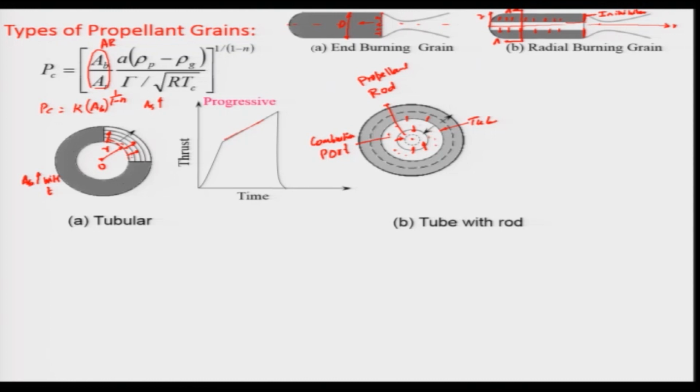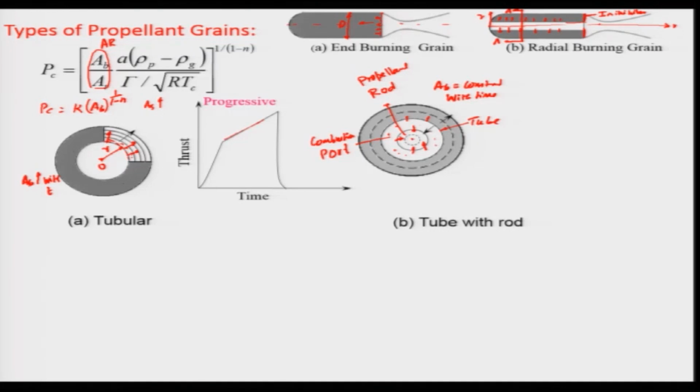So, in such a way this propellant grain is designed that the amount of mass generated due to the regression of the tube and the rod, in one case it is positive and in the other negative, they will cancel each other. So the total burning surface area will remain constant with time.